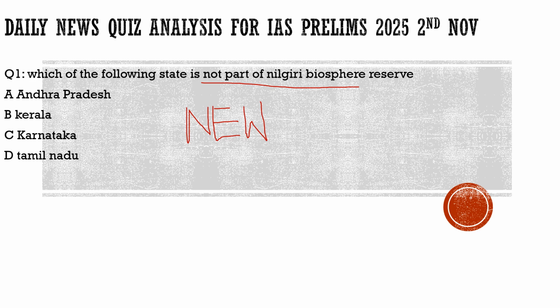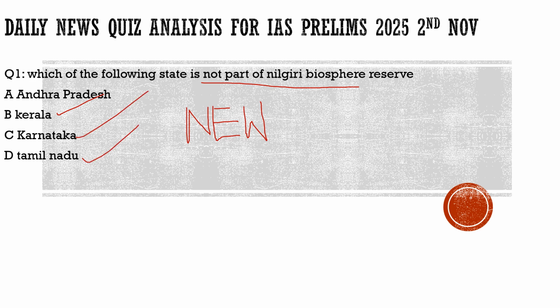Now let's try to solve the question and get the basic information which is needed here, which can be asked in the exam. Here the question says, which of the following states is not part of the Nilgiri Biosphere Reserve? First of all, we look at Kerala. It is definitely part of it. Karnataka, 100%. Tamil Nadu, 100%. So the correct answer, the state which is not part of it, is Andhra Pradesh.